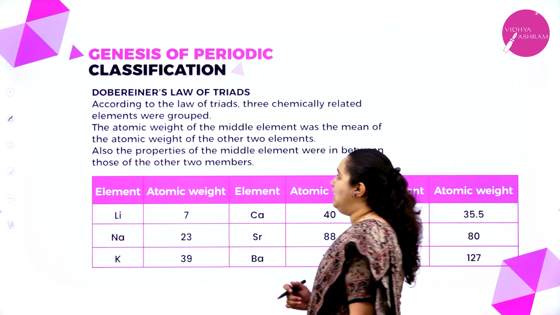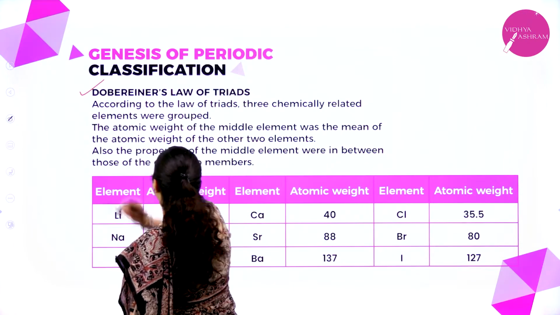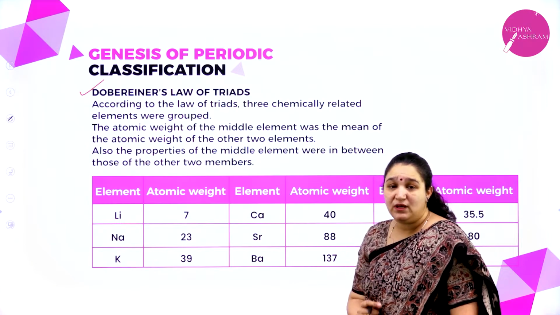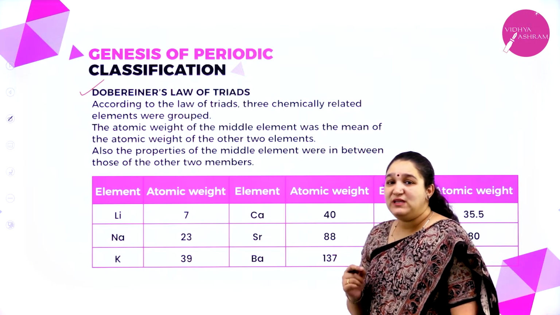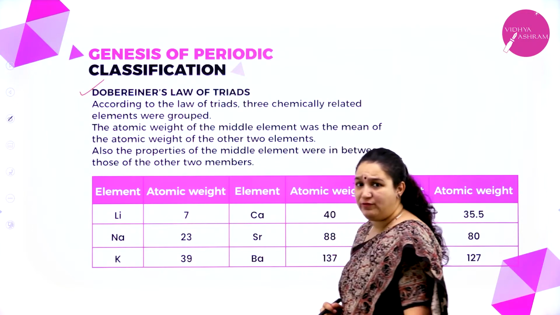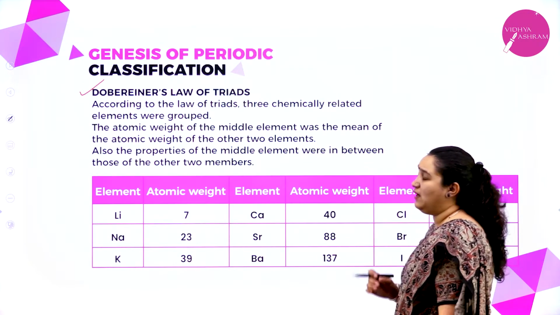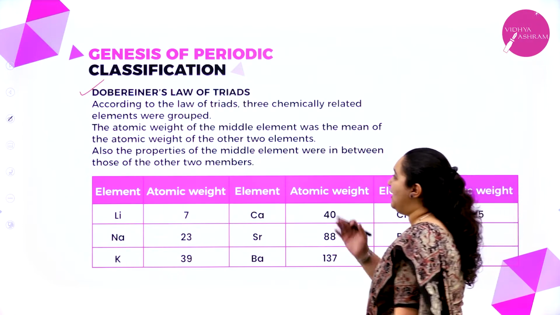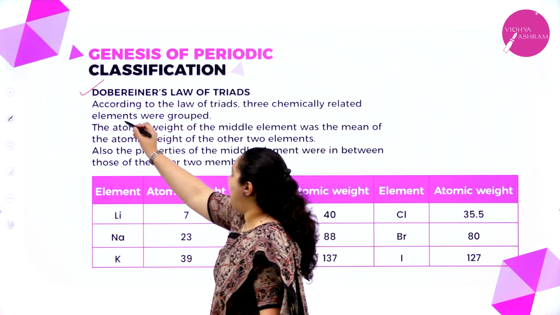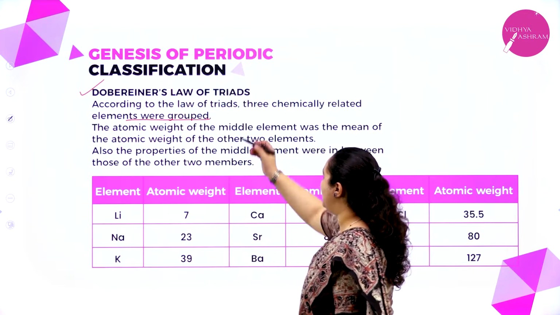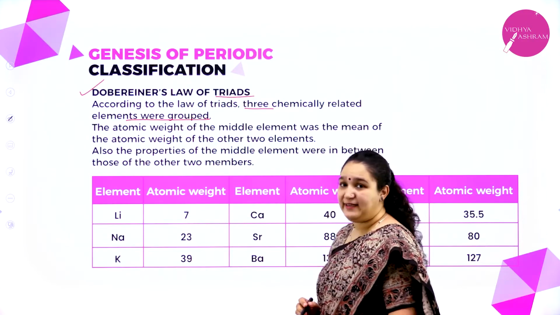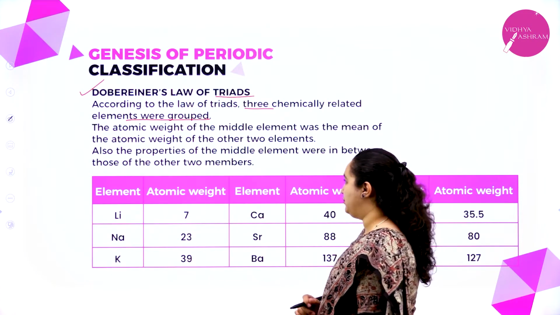First we have Dobereiner's law of triads. In 1829, Dobereiner, a German scientist, put forth the law of triads. What is the law of triads? According to the law of triads, 3 chemically related elements were grouped.